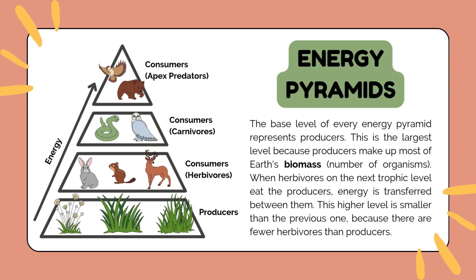Energy pyramids. The base level of every energy pyramid represents producers. This is the largest level because producers make up most of Earth's biomass, number of organisms. When herbivores on the next trophic level eat the producers, energy is transferred between them. This higher level is smaller than the previous one, because there are fewer herbivores than producers.